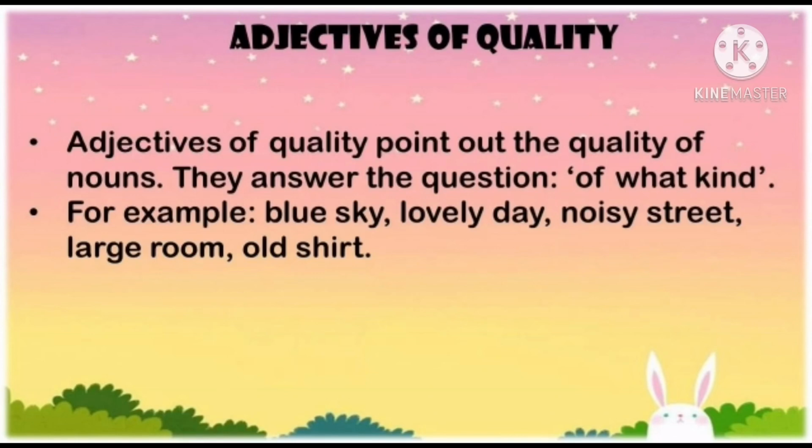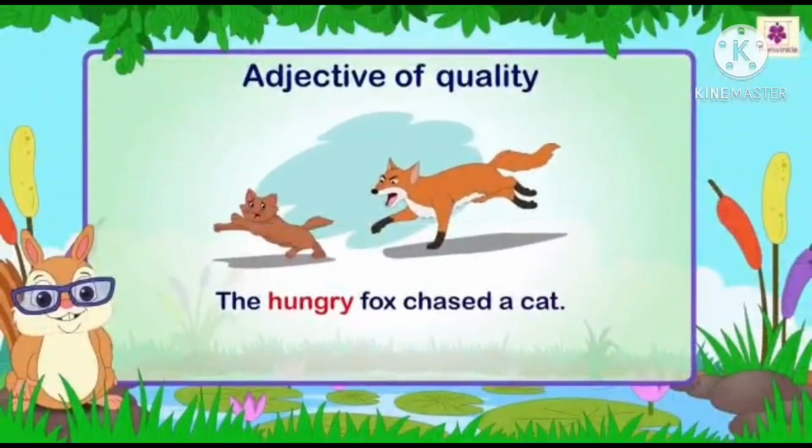So let's begin. Adjective of quality tells you more about the quality of a noun. They answer the question of what kind. For example, how is the sky? What kind is the sky? It is blue in color, right? So that is an adjective of quality.